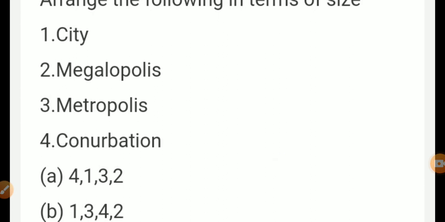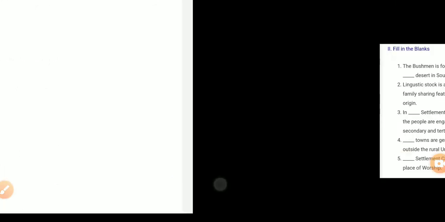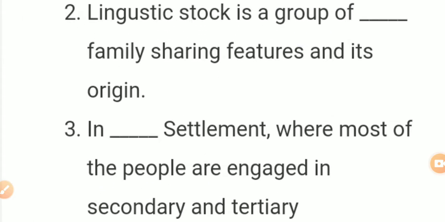1 is city, 3 is metropolis, 4 is conurbation, 2 is megalopolis. So the answer is 1342. Next we are going to see about fill in the blanks.